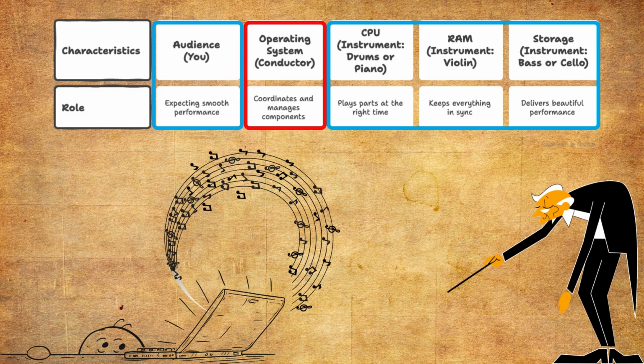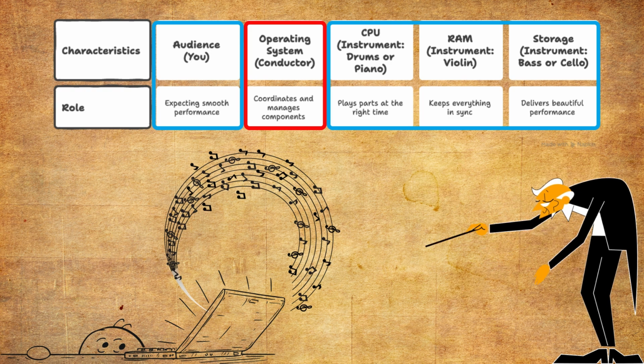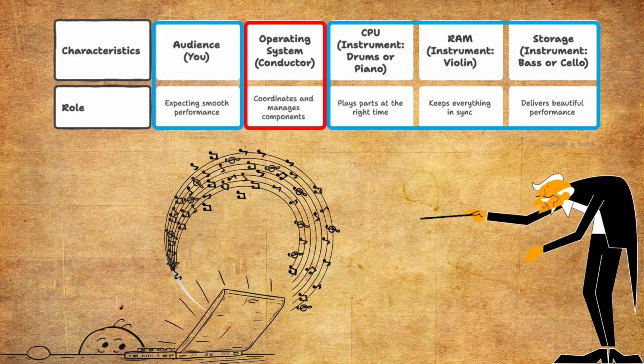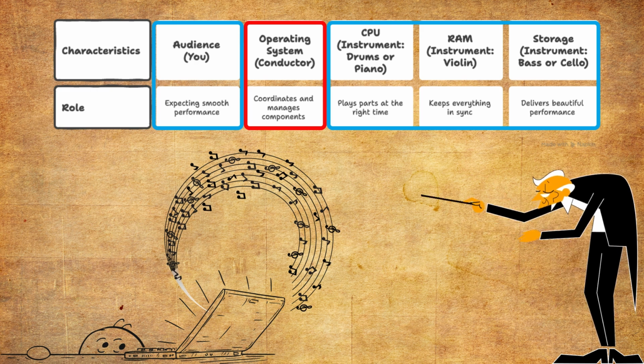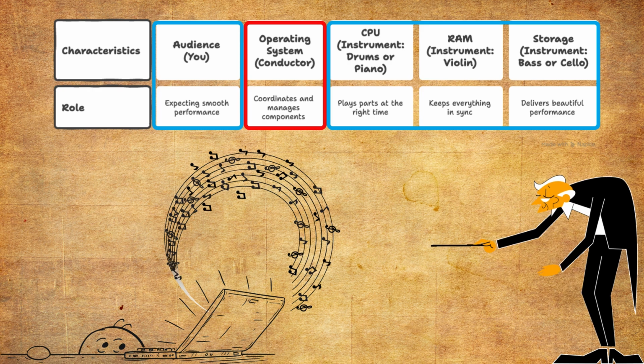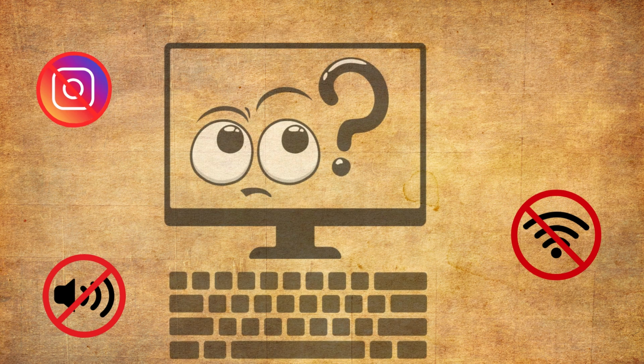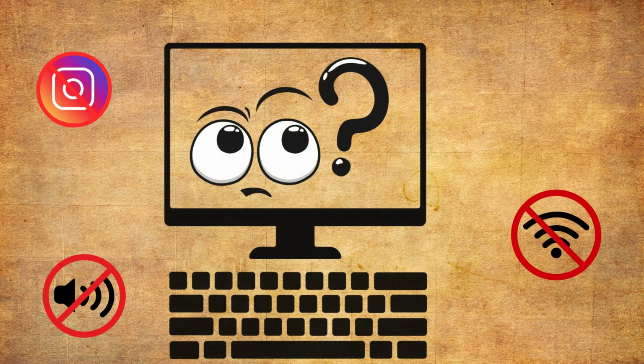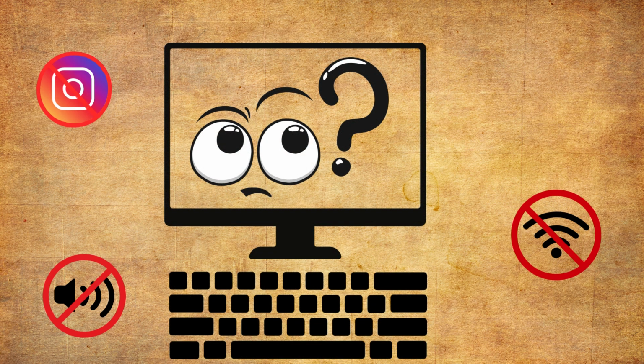Imagine your computer is an orchestra. The hardware, like the CPU, RAM, and storage, are the instruments. You're the audience, expecting everything to sound just right. The operating system is the conductor, making sure each instrument plays at the right time, in harmony, and the whole performance comes together beautifully. So without an OS, there would be no apps, no sound, no Wi-Fi, just silence. That's why the OS is the foundation of everything you see and do on your computer.